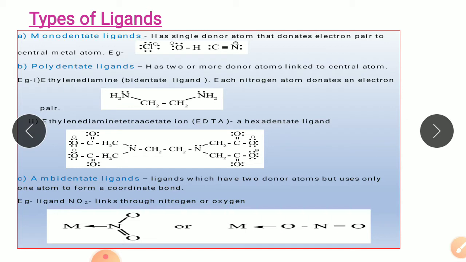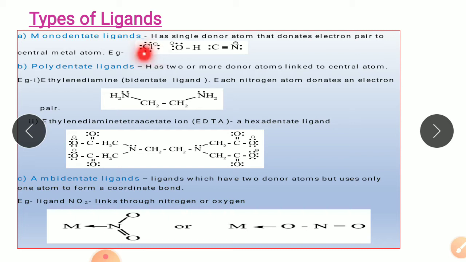Now the ligands are classified based on the number of donor atoms the ligands have. So they are classified in three types, that is monodentate ligands, polydentate ligands and ambidentate ligands. So let's begin with the first, that is monodentate ligands. Now the word mono means single. So this type of ligands, they have a single donor atom through which they can donate their electron pair to the central metal atom.